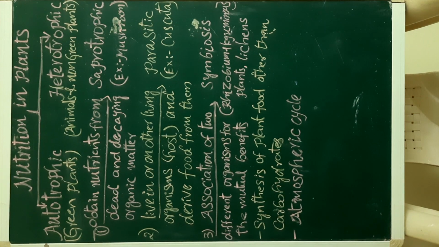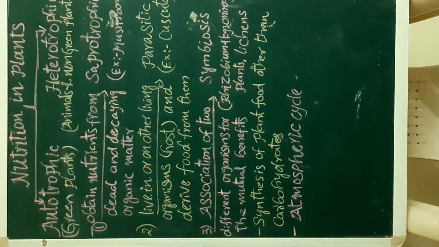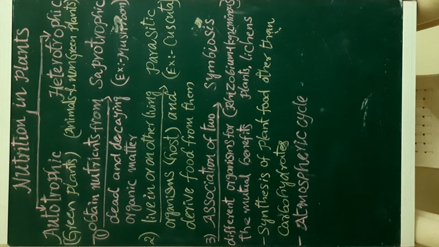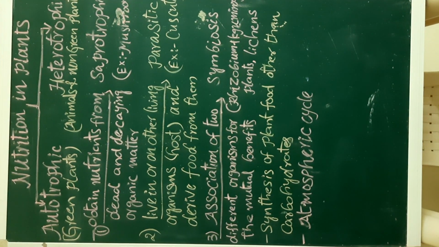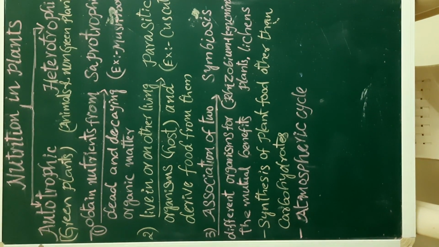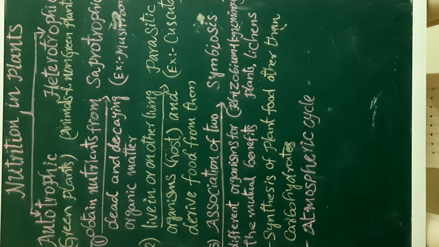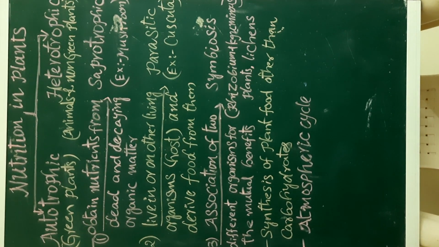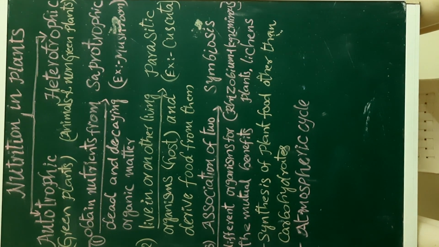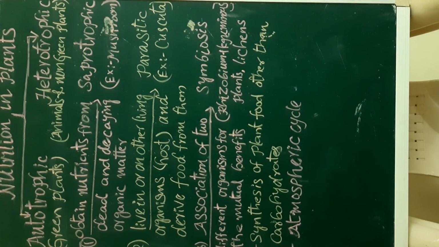Students, before going to know about saprotrophic nutrition, let us know what is heterotrophic nutrition. Here, hetero means other, trophic means mechanism or synthesis. So, non-green plants such as yeast and mushroom cannot make their own food.